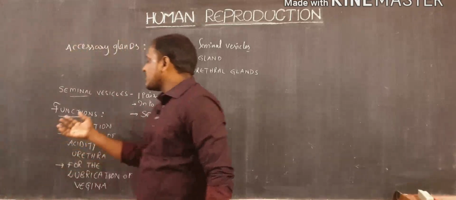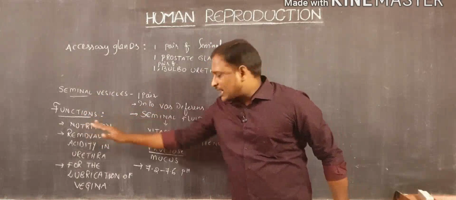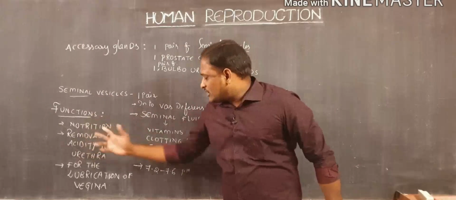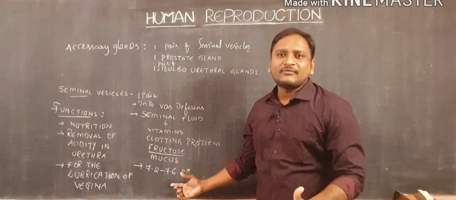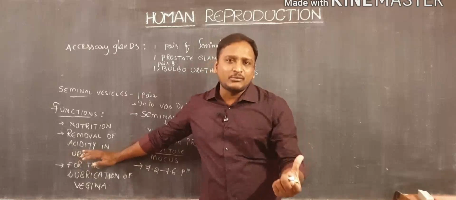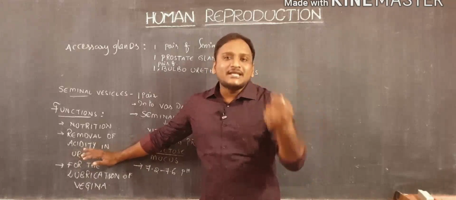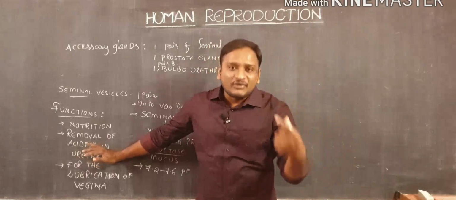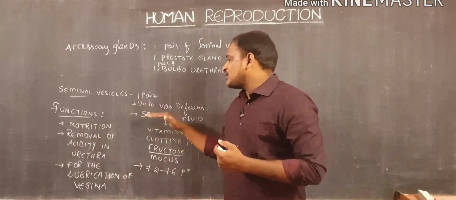Likewise, three important functions are exhibited. First, seminal fluid is helpful for nutrition as it contains fructose. Next, the seminal fluid pH is 7.2 to 7.6, that means slightly basic in nature. When this base material travels through the urethra, the acidic nature is removed, so sperm cells can survive. In acidic conditions, sperm cells are unable to survive. So to improve the survival rate of the sperm cells, we need to remove the acidity in the urethra, and for that purpose this seminal fluid is helpful.